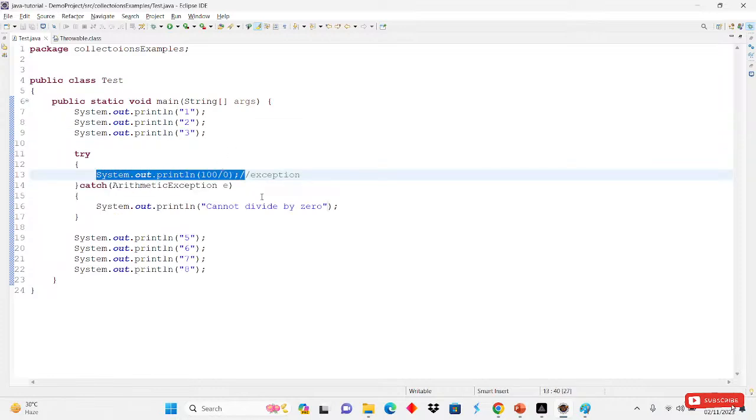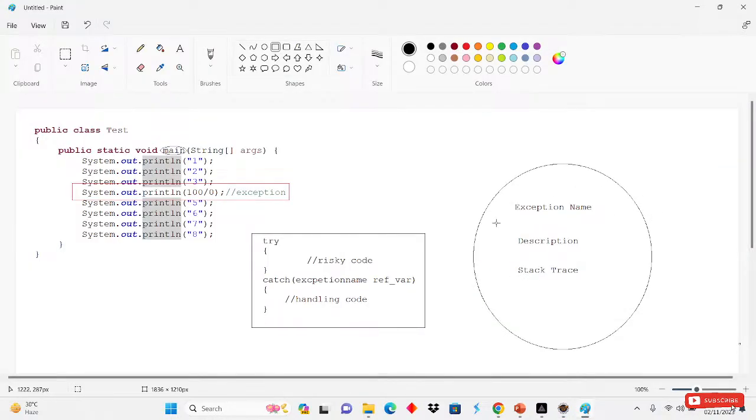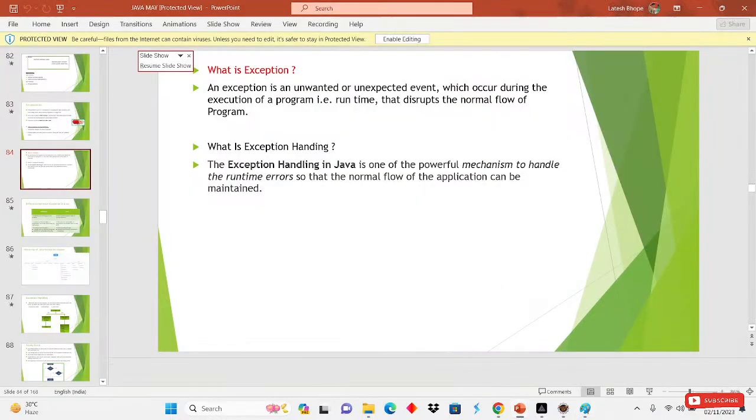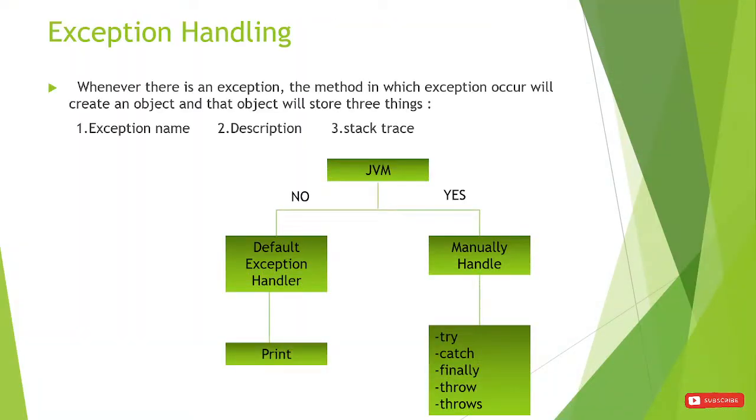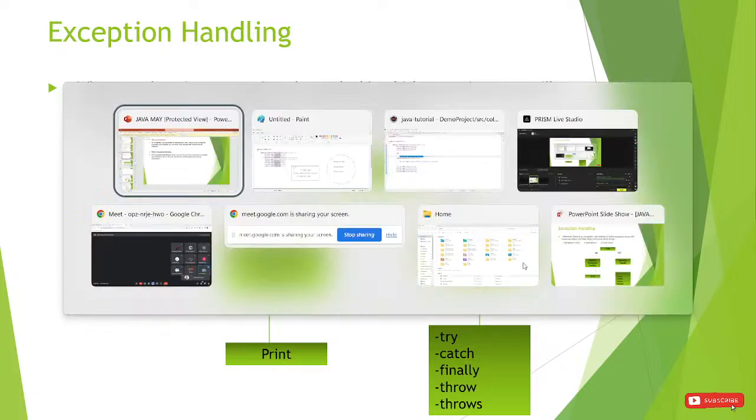So what it will do, in whichever method the exception has occurred, that method creates an object, and inside that object it will add three things: exception name, description, and stack place. After that, JVM will ask that method in which the exception occurred, whether we are handling the exception or not. So this time we are handling the exception.